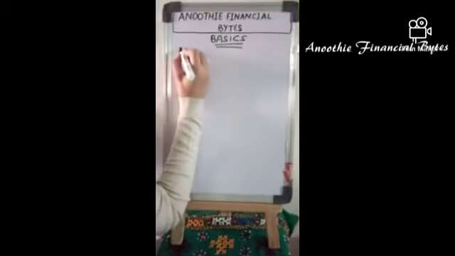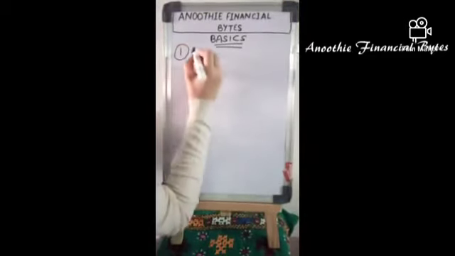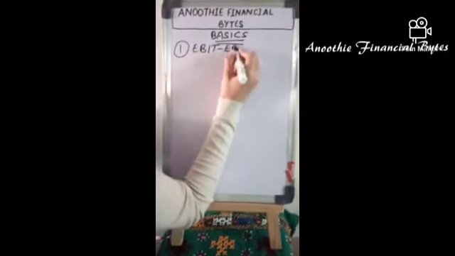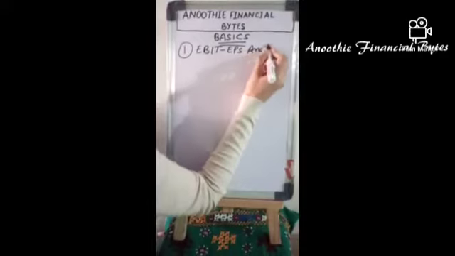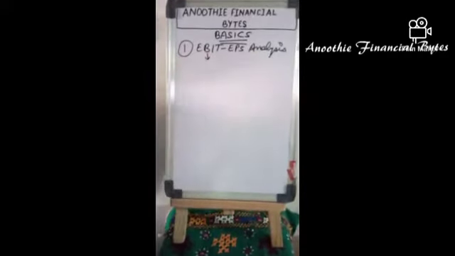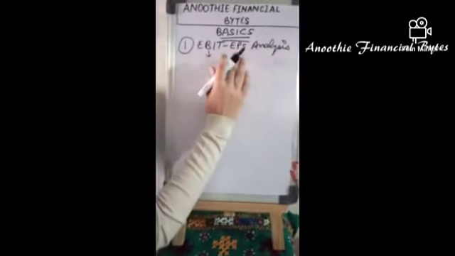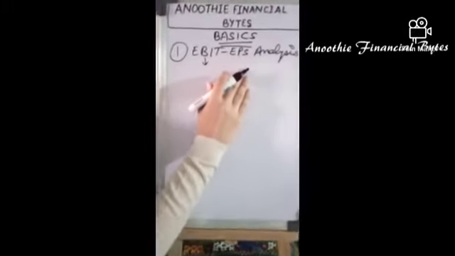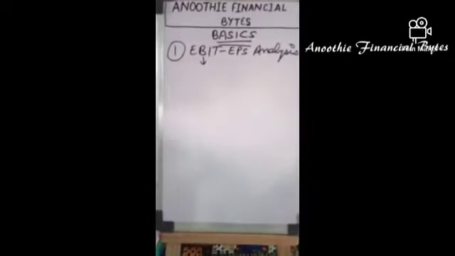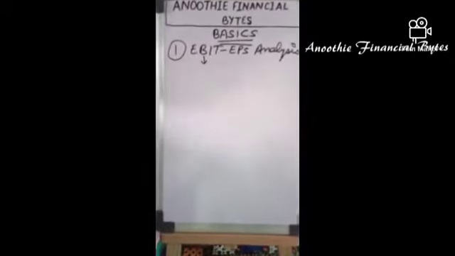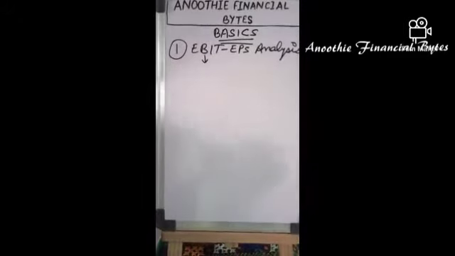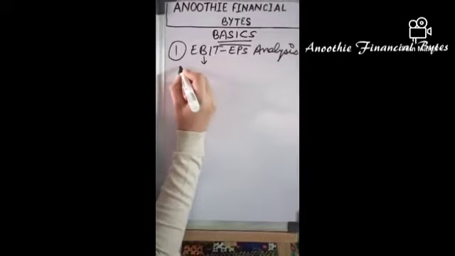So in finance, the first thing I'm going to tell you about is EBIT and EPS analysis. EBIT is earnings before interest and taxes. EPS is earnings per share, which shareholders basically get in the form of dividends, in the form of returns, in the form of earnings. How EPS is calculated, I'm going to show. First, the company